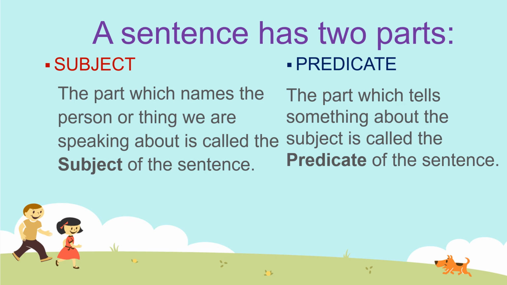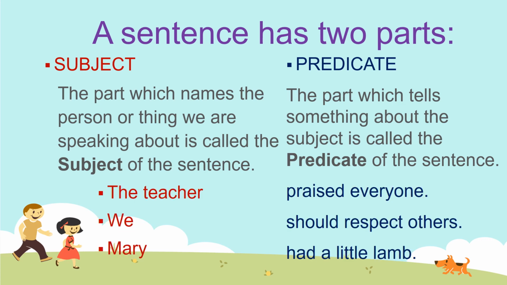Okay? For example, the teacher praised everyone. The teacher is the subject, praised everyone, predicate. We should respect others. We is the subject, should respect others, predicate. Mary had a little lamb. Mary is the subject over here. Had a little lamb is the predicate. Okay. So I hope this topic of subject and predicate is clear to you.